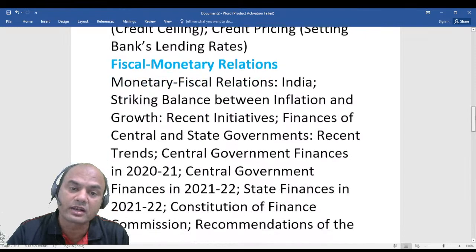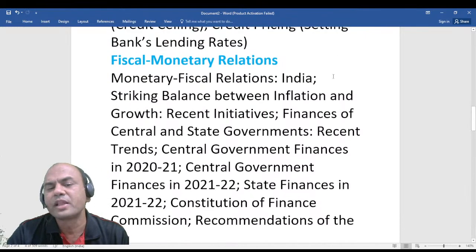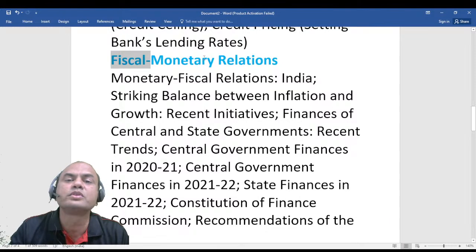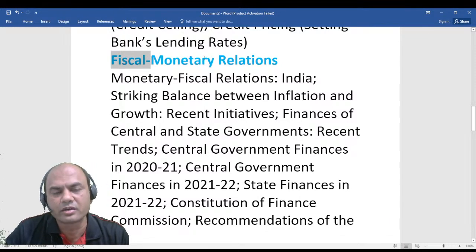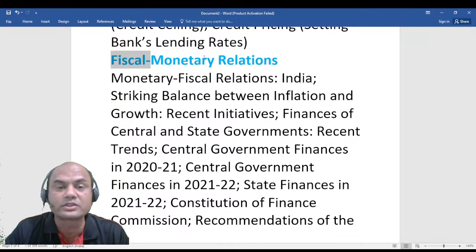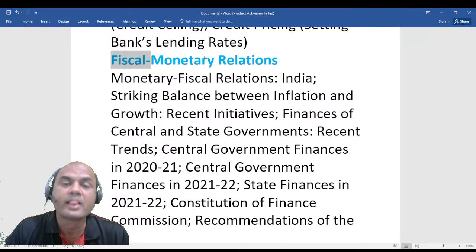Then you have the fiscal-monetary relationship. Always remember, monetary policy is given by RBI, and fiscal policy is given by the government. There will always be a fight between the government and RBI, because their views are different. To be frank, RBI is just supporting the government. RBI can't have an individual existence without the government.